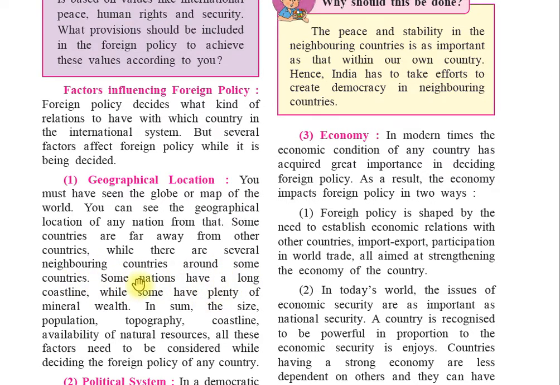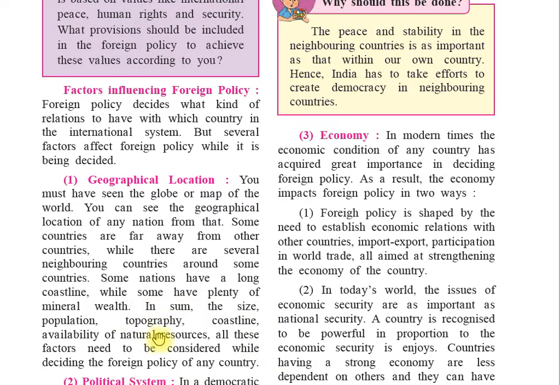Some nations have a long coastline, while some have plenty of mineral wealth. Size, population, topography meaning the climatic conditions, coastline, and availability of natural resources, all these factors need to be considered while deciding the foreign policy of any country.